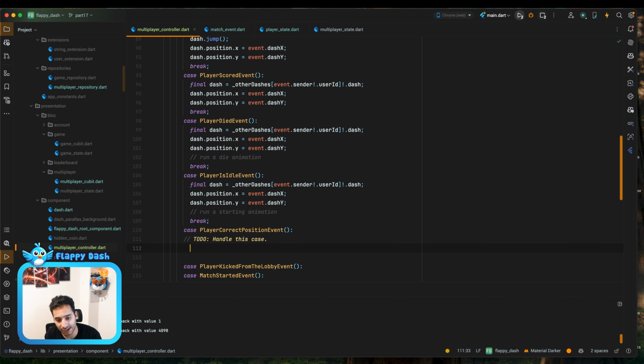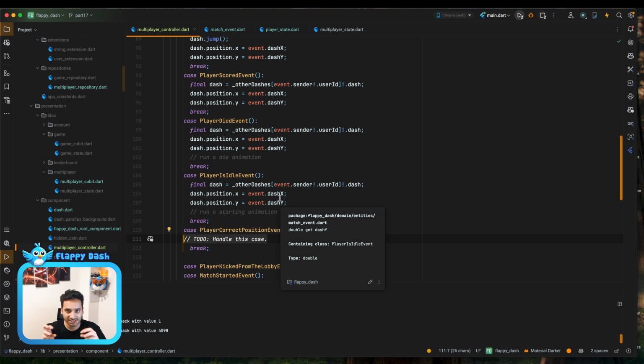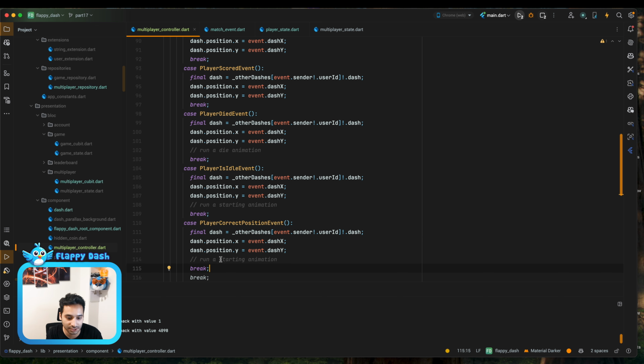And this one is an event that I want to send every second or every 100 milliseconds or something like that to make sure that the position is getting updated in all the clients that we have. So for example, if there's a mismatch between the real position and the position that we are showing, using this correction, we are going to fix the position issue.